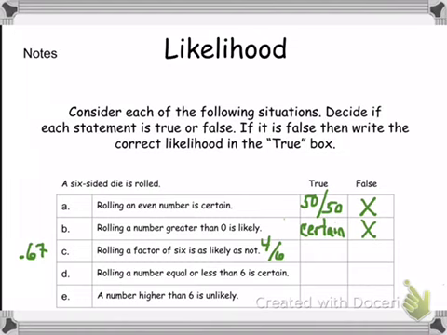So is it as likely as not? As likely as not means a 50-50 chance. No, this means likely. Okay, higher than 50% chance means there's a real good chance it's going to happen.